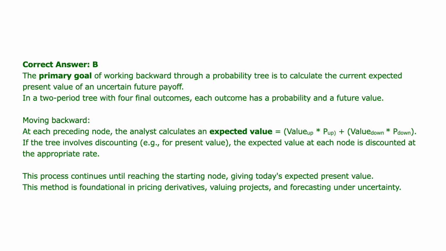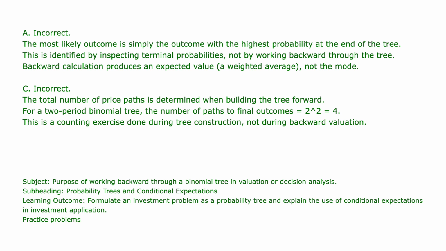The backward calculation in a probability tree is used to determine the current expected present value of the stock by working from terminal outcomes back to the starting node. This directly matches choice B. A is incorrect because the most likely outcome is identified by the highest terminal probability, not by backward calculation. C is incorrect because the total number of price paths is determined when building the tree forward, not during backward valuation.